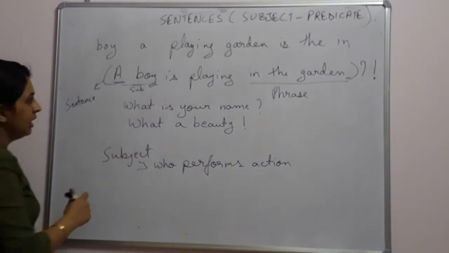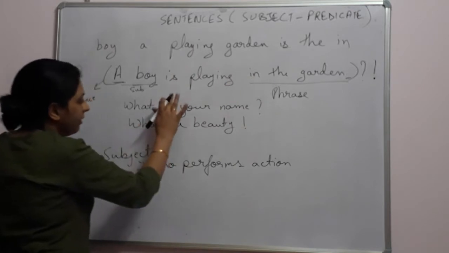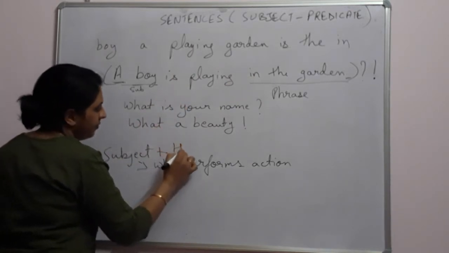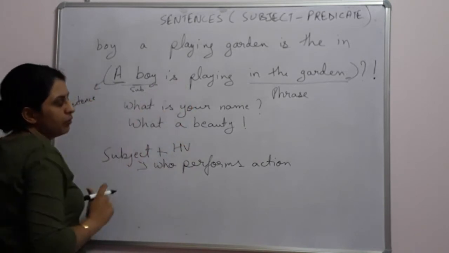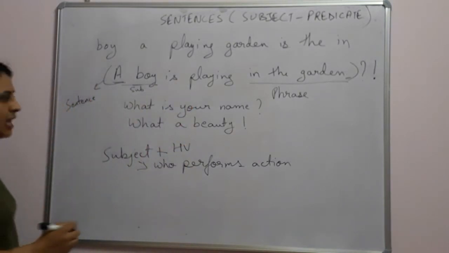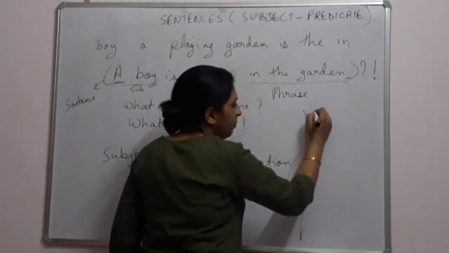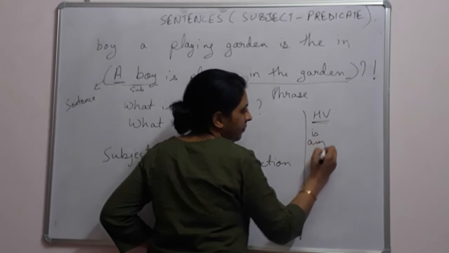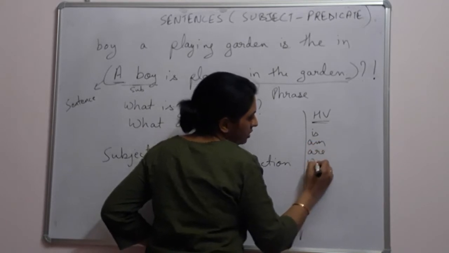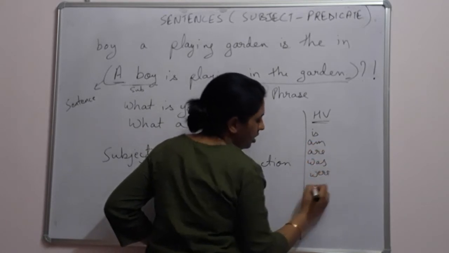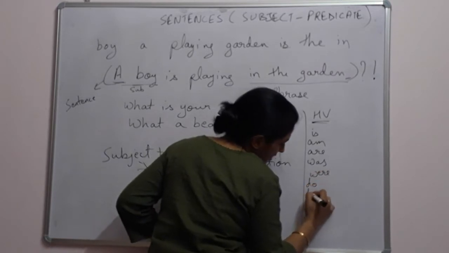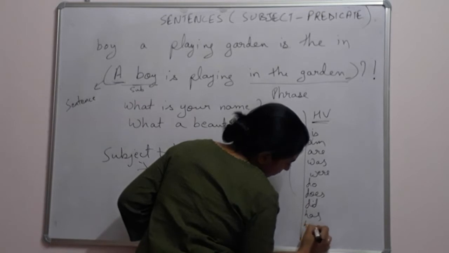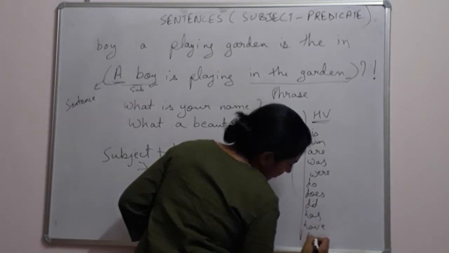Okay, then there is a helping verb. Now the question arises, what is a helping verb? Well, helping verbs are is, am, are, was, were, do, does, did, has, have, had.